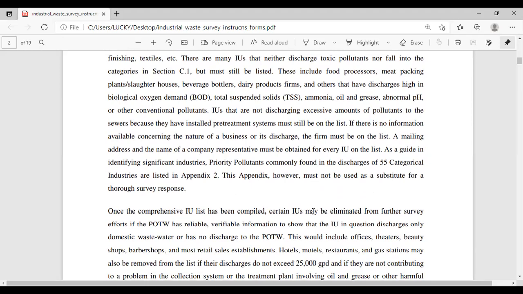If there is no information available concerning the nature of a business or its discharge, the firm must be on the list. A mailing address and the name of a company representative must be obtained for every industrial user on the list. As a guide in identifying significant industries, priority pollutants commonly found in the discharges of 55 categorical industries are listed in Appendix 2. This appendix, however, must not be used as a substitute for a thorough survey response.